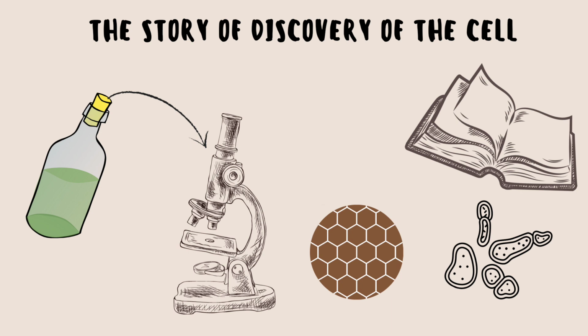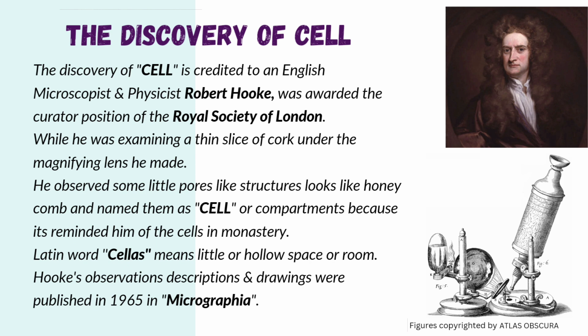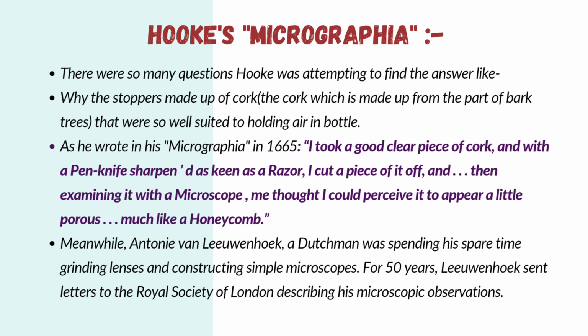Before proceeding further, let's get to know an interesting story about the discovery of cells. The discovery of cell is credited to an English microscopist and physicist, Robert Hooke, who was awarded the curator position of the Royal Society of London while he was examining a thin slice of cork under the magnifying lens he made. He observed some little pore-like structures that look like honeycomb and named them cells or compartments because it reminded him of the cells in a monastery. The Latin word cellus means little or hollow space or room. Hooke's observations, descriptions and drawings were published in 1665 in his book Micrographia.